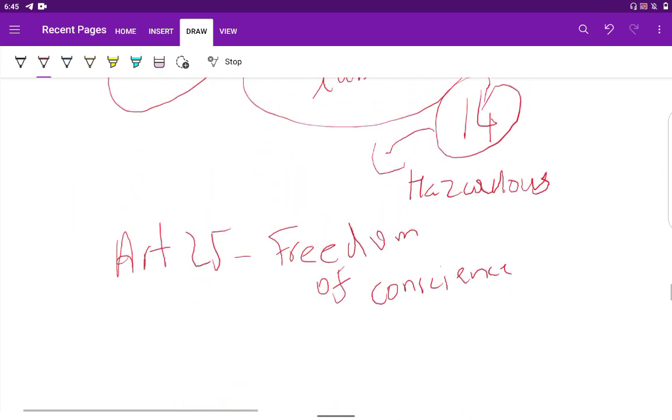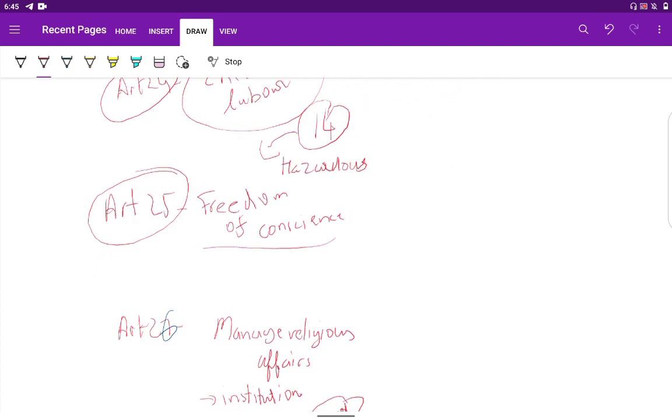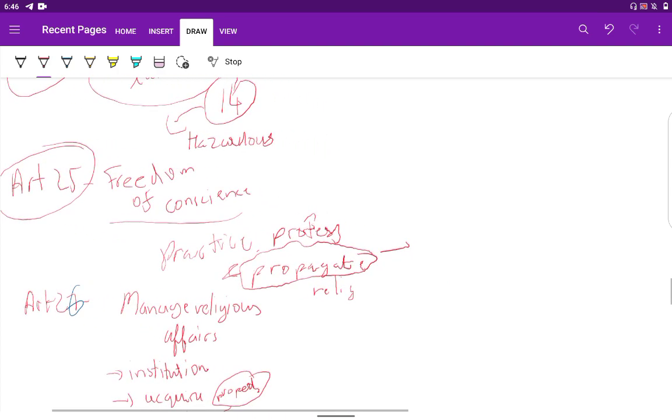Now Article 25 says about freedom of conscience, that is, the right to practice, profess and propagate religion. We can follow whatever religion we want, we can practice it, profess it, and propagate it, and this propagation should not be seen as the right to convert.